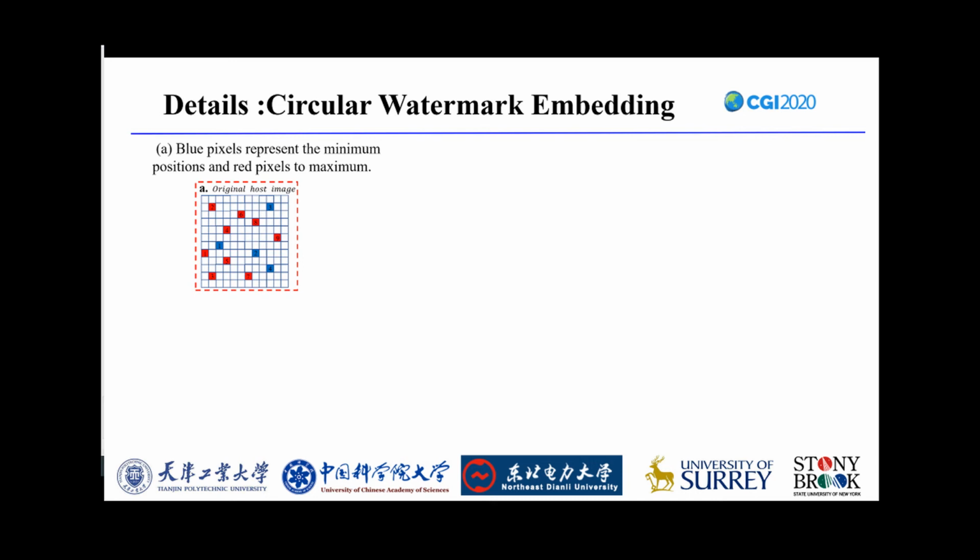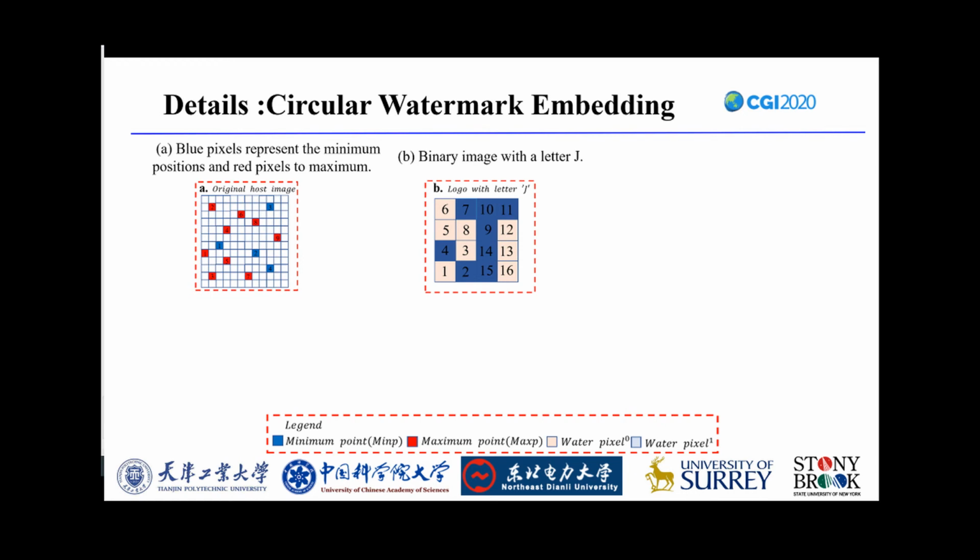Figure A shows a host image with the size of 12 by 12, and 4 maximal points and 9 minimal points are detected in the first IMF. Figure B is a binary letter image with the size of 4 by 4, and there are nine 0 pixels and nine 1 pixels. All ones can be embedded in the maximal positions.